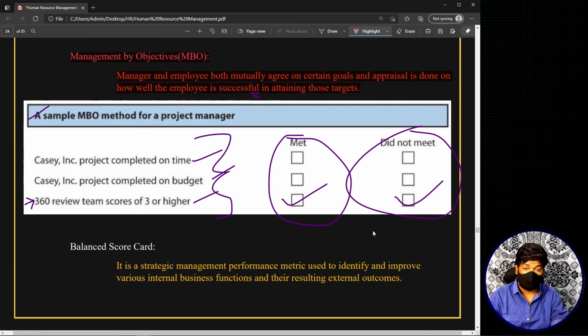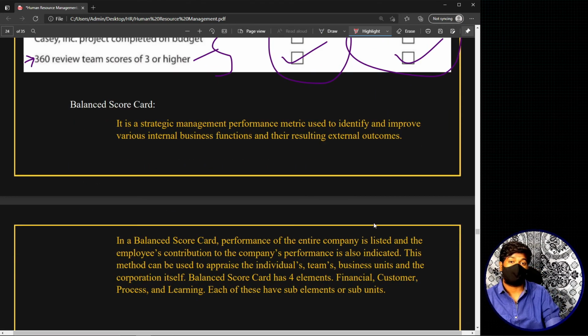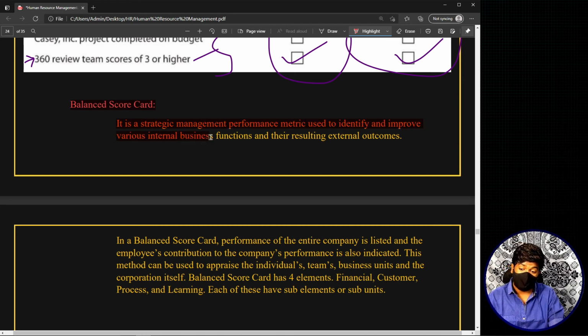Now let's move on to the last method of today's topic, the last method in the results methods group of performance appraisal methods, which is called the balanced scorecard. When we move on to the subject of human resource development, we will have a detailed class on this, which is why I'm not explaining it in detail here. The balanced scorecard is a strategic management performance metric used to identify and improve various internal business functions and their resulting external outcomes.